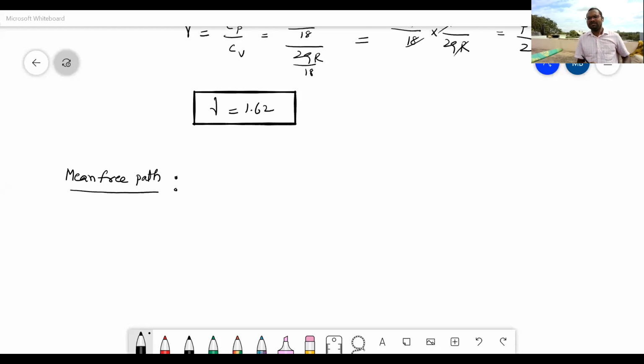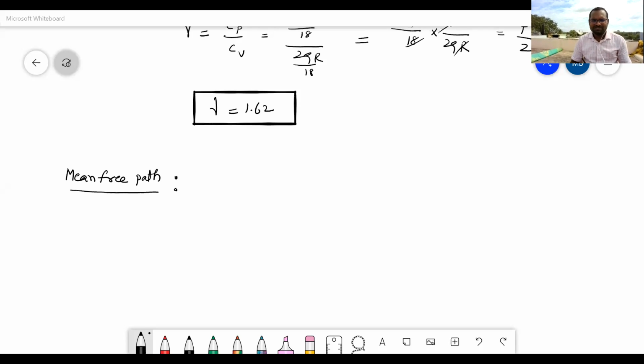Yes. So what I'm saying, the gas molecules will be in random motion. Due to the random motion, they will collide with each other. Between any two collisions, the gas molecule will travel a straight line path, and the distance traveled between any two collisions is called free path. And these free paths are not equal in size. They are of different lengths. Now, if you take the mean of all these free paths, then that will be called the mean free path.